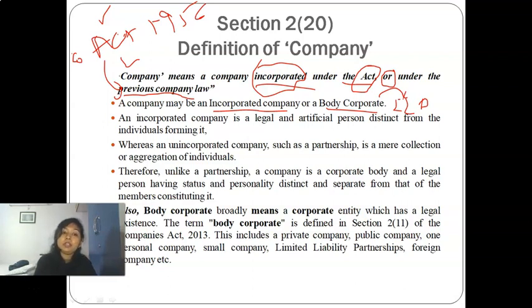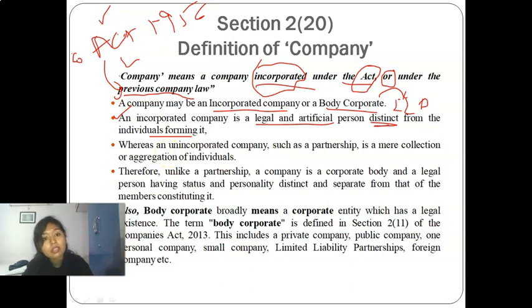After registration, it becomes a legal and artificial person separate from the shareholders or promoters who form that company. So the resultant company is different from the promoters.